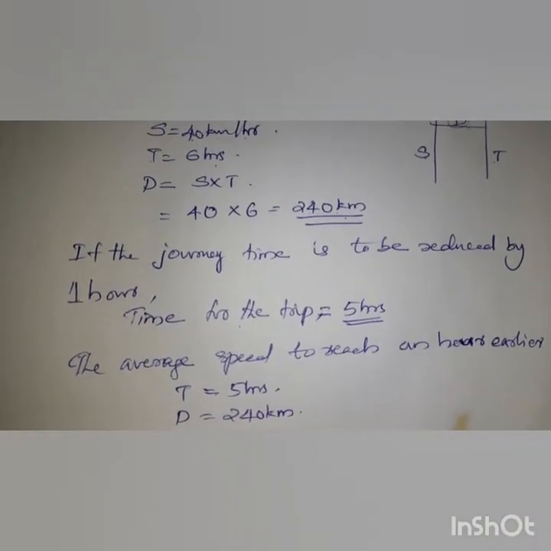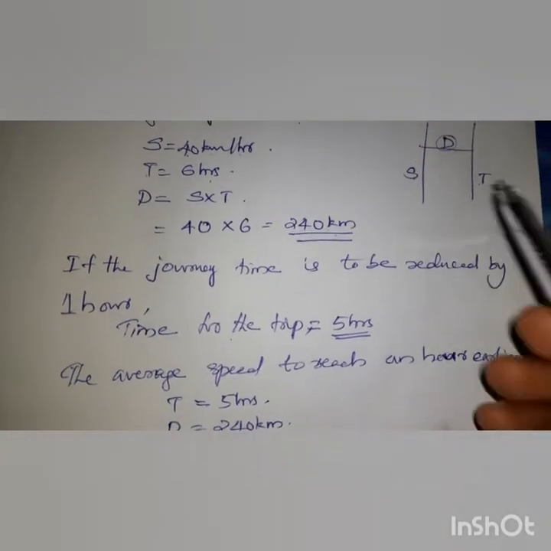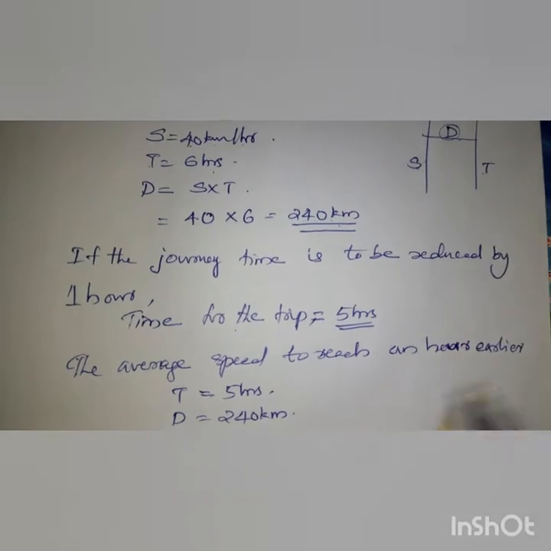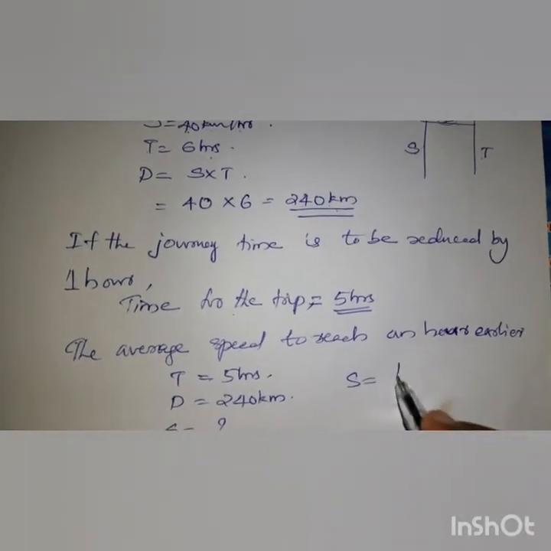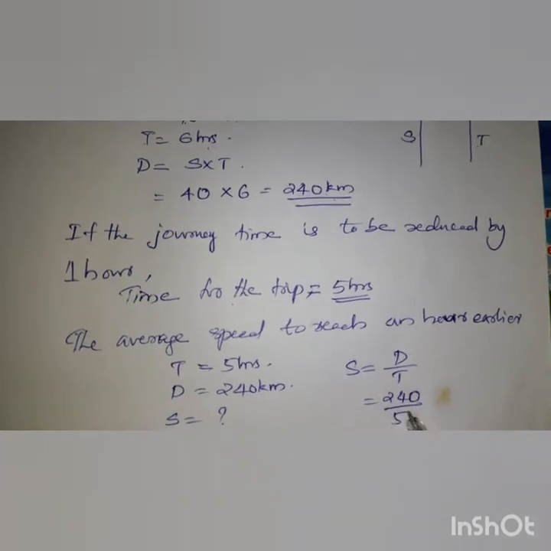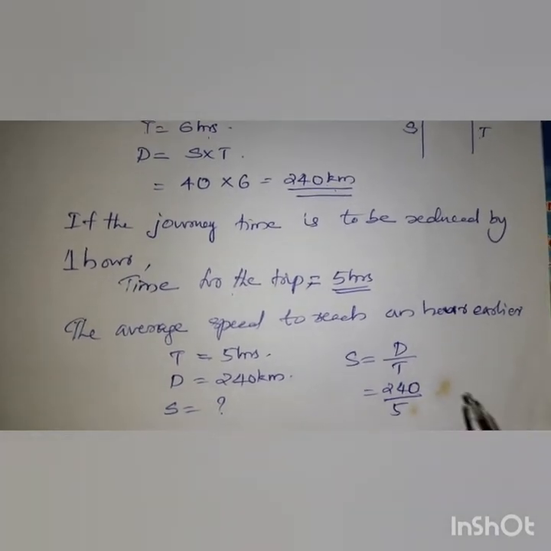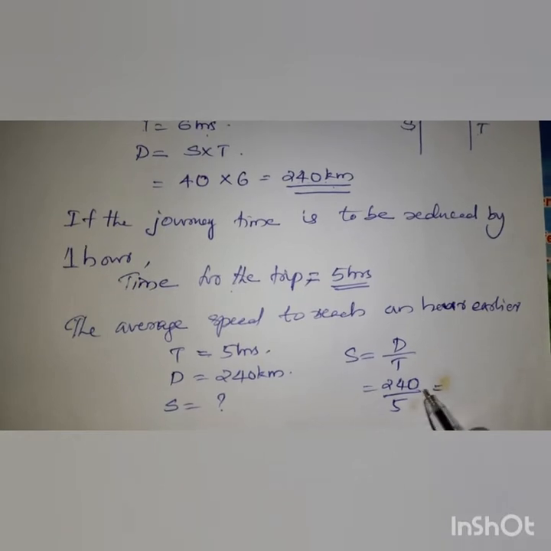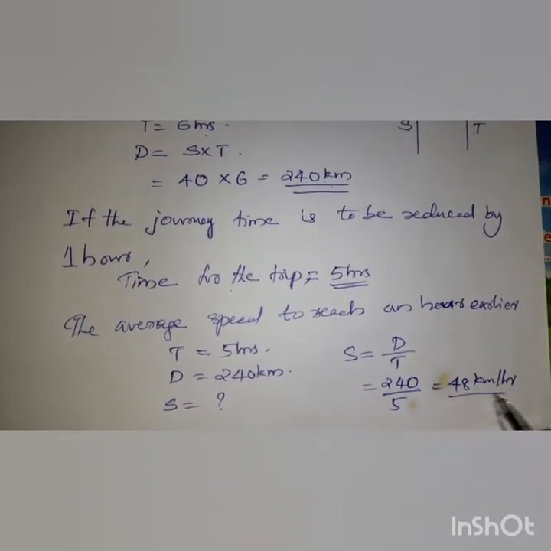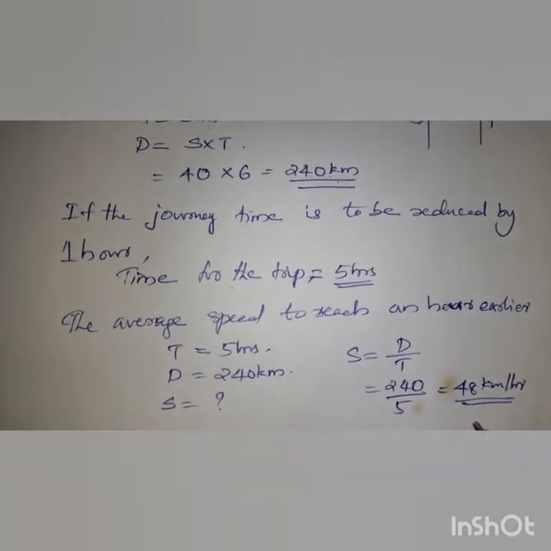Here you have to find the average speed. What is the equation of speed? Speed equals distance by time. Distance is 240 and time is 5 hours. If you divide, you will get 48 km per hour. So the average speed of the journey is 48.